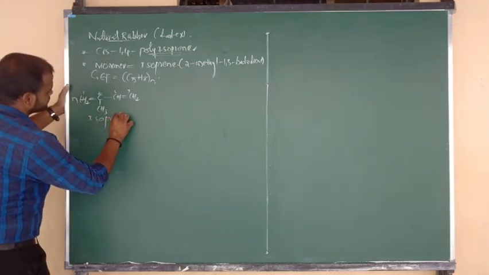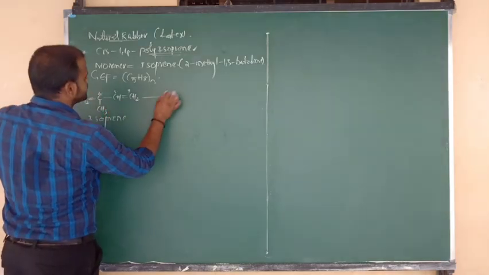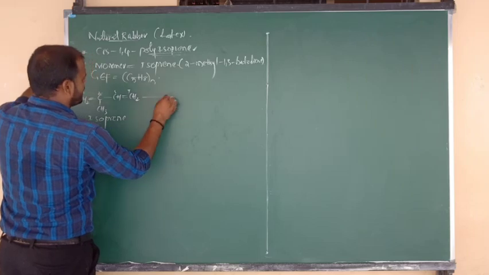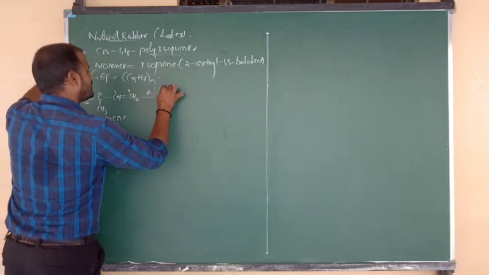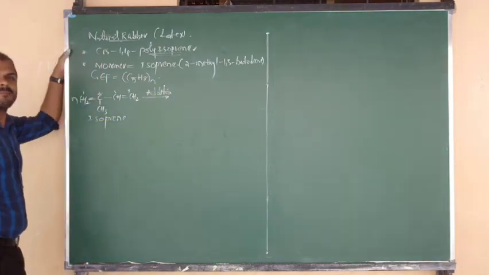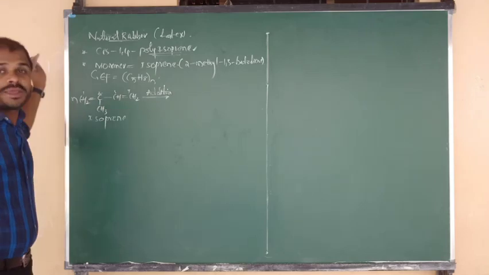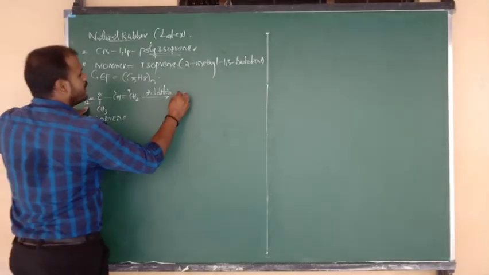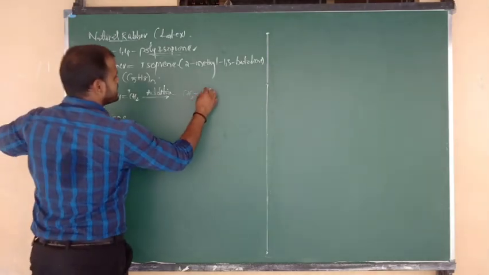So this is nothing but the isoprene unit. Due to the presence of double bonds, it undergoes the process of addition polymerization. Upon addition polymerization, double becomes single, single becomes double, making new covalent bonds. CH2, double bond becomes single bond.